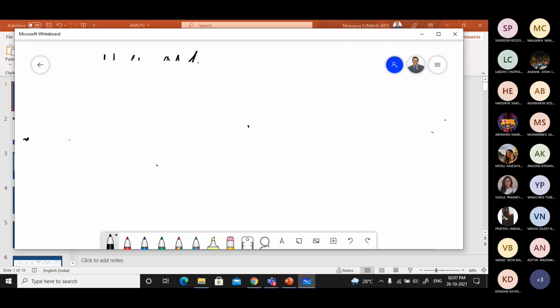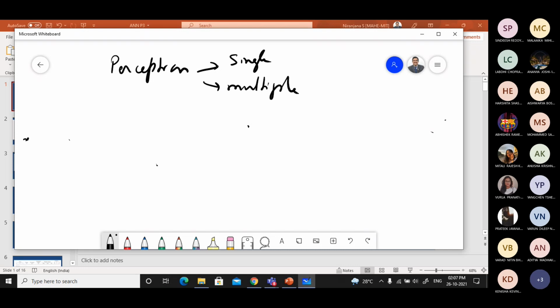Today we'll focus our discussion on another algorithm, that is perceptron based. That is a modified version of the Hebbian rule, and it is referred to as the perceptron net. With the perceptron, we'll look at single-layered and even multiple-layered networks.